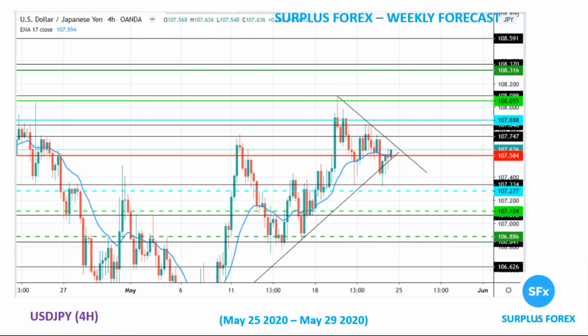So all in all, it might still keep hovering close to 107.88 and 107.33. That will be the range. But if it breaks 107.88, go long for it. If it breaks below 107.33, go short for it.